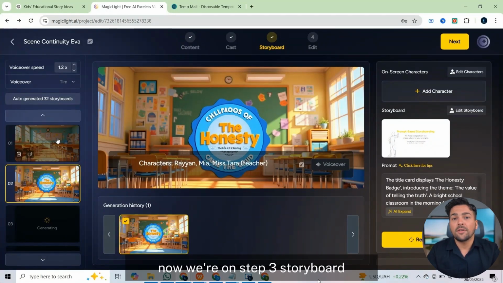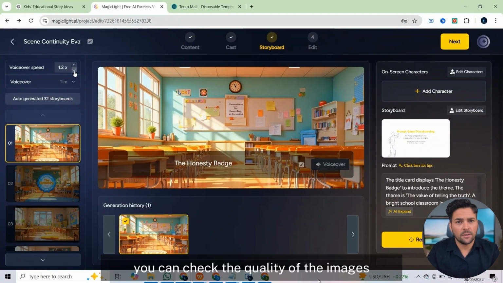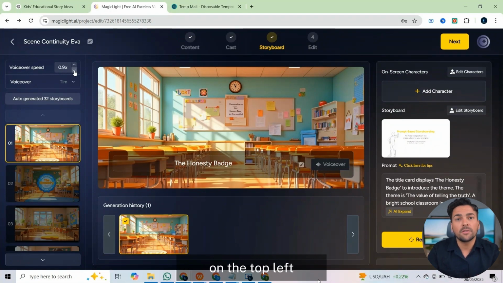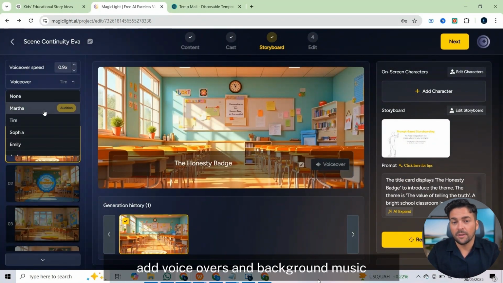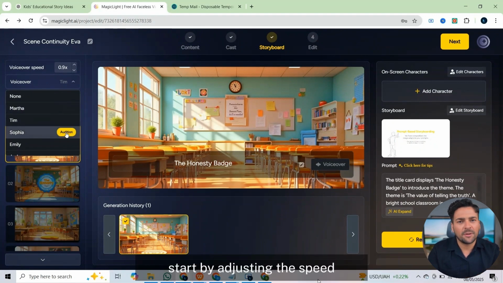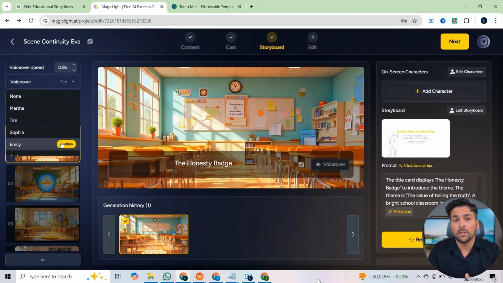Now we're on step 3, Storyboard. You can check the quality of the images. On the top left, you can reduce the speed of the voiceover, add voiceovers, and background music. Start by adjusting the speed and selecting a voice actor.